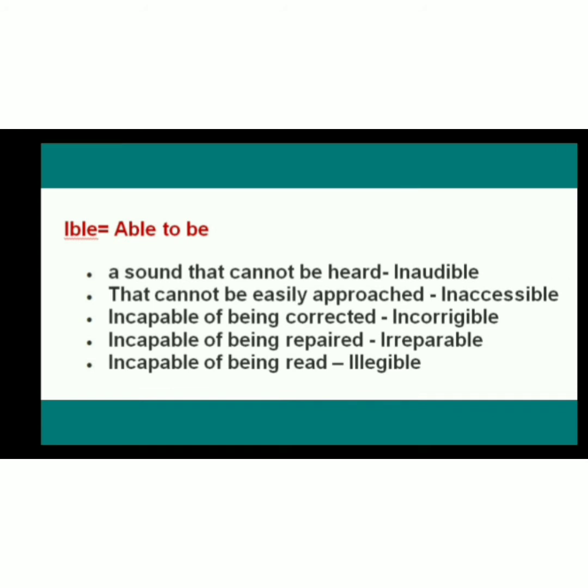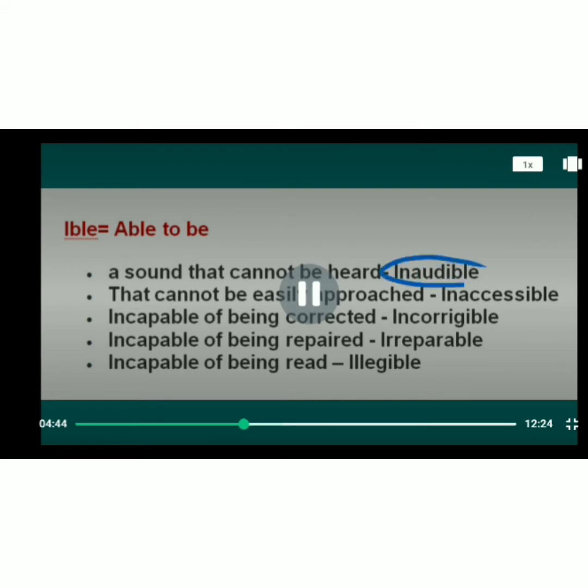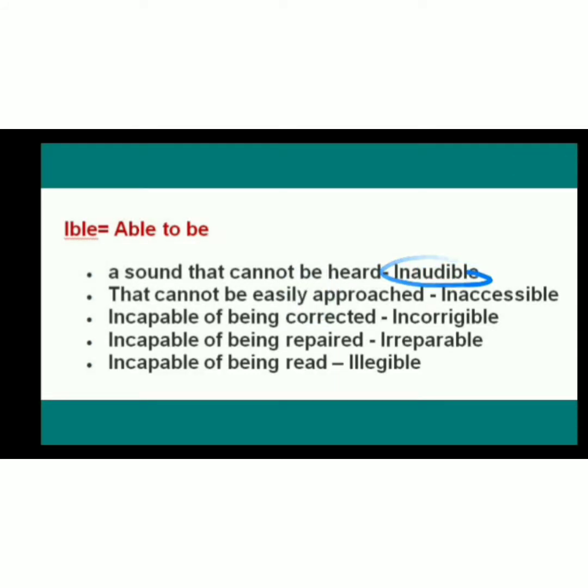Next is IBLE, and it means able to be. We had seen this in the previous video as well. A sound that can't be heard is called inaudible. In is not. IBLE means able to. So not able to. Aud is hear. That is why we say audio. Right? So whatever we hear, we say audio. So you will not be able to hear: inaudible. That which cannot be easily approached is inaccessible. For access it is approach, for not it is in, and for can it is able, IBLE.